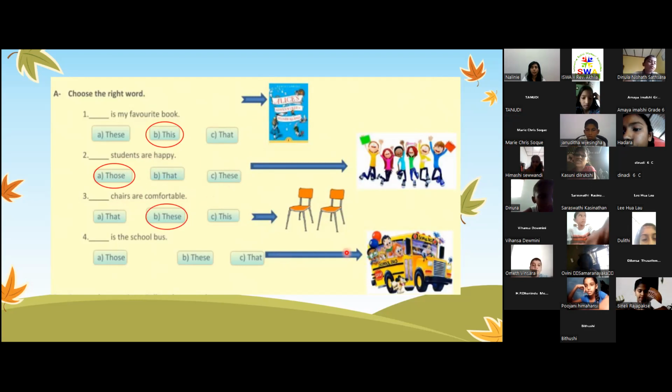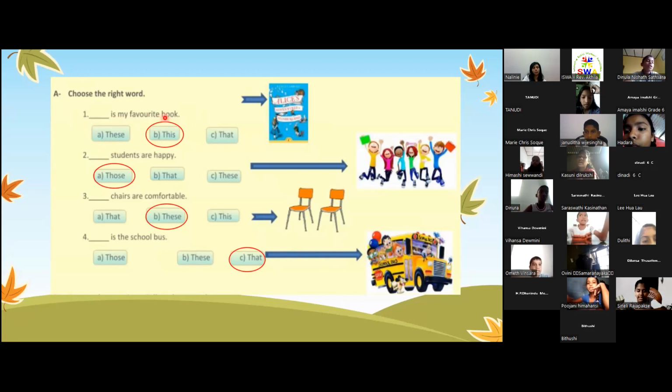Okay. For the last one, there's one bus. The school bus, far away. The school bus. Yes. Okay. Can you read the sentence for me, please?